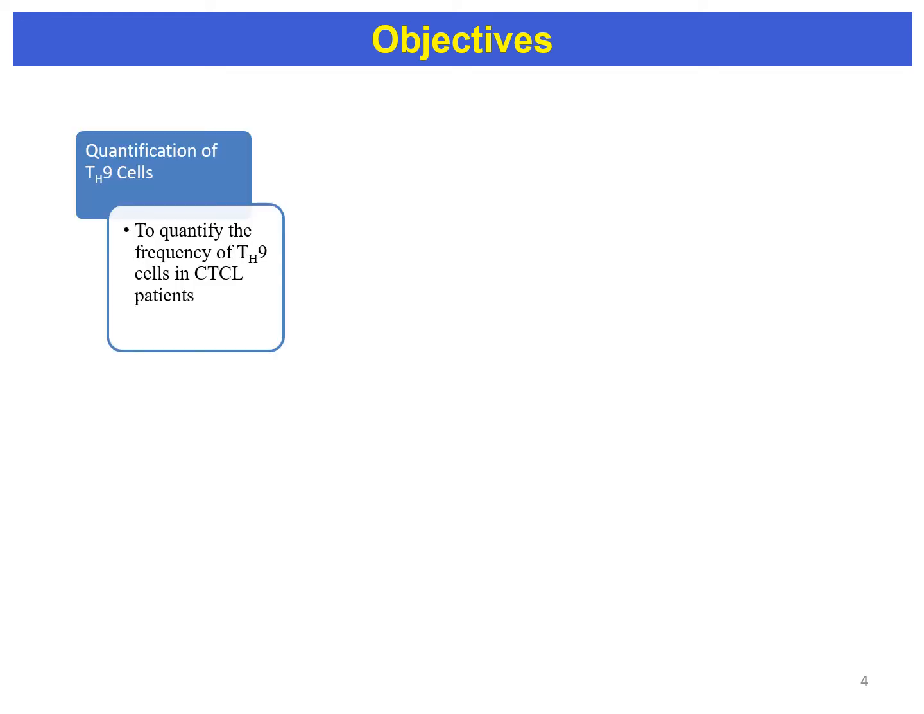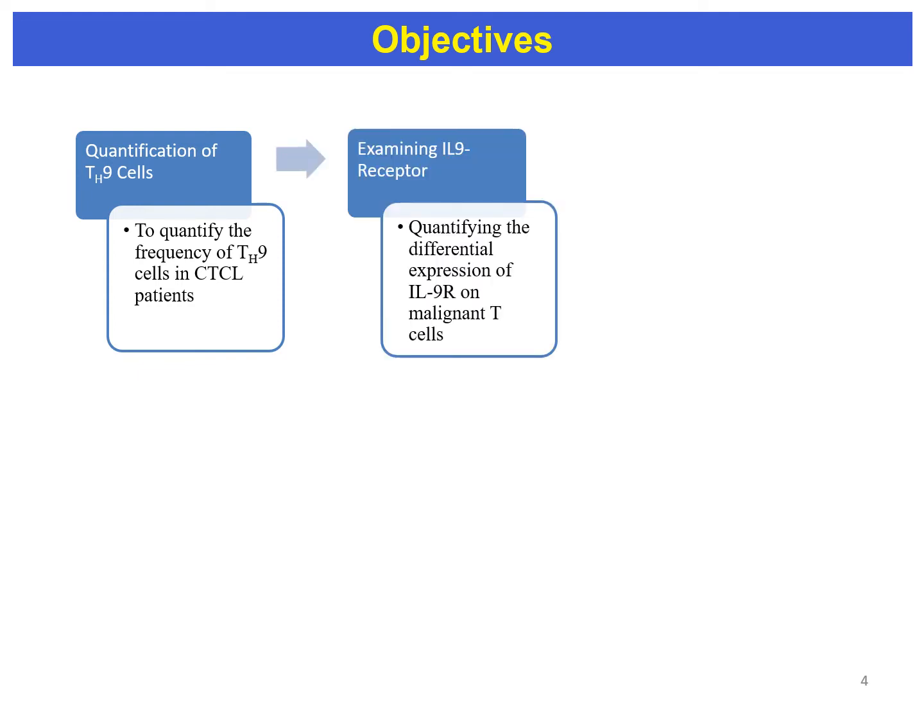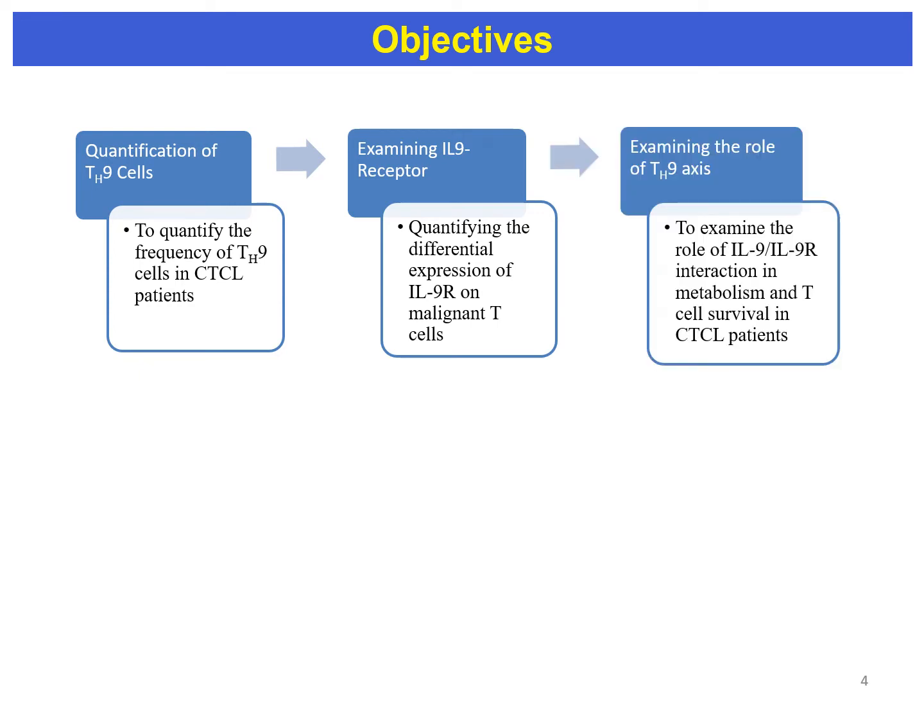Earlier studies have reported abnormal cytokine profile and dysregulated T cell function during the onset and progression of certain types of lymphoma. However, the presence of IL-9 producing Th9 cells and their role in tumor cell metabolism and cell survival remain unexplored. Considering this, our first objective was to quantify the frequency of Th9 cells in CTCL patients. Secondly, we quantified the differential expression of IL-9 receptor on malignant T cells. And at last, we examined the role of IL-9 receptor interaction in metabolism and T cell survival in CTCL patients.